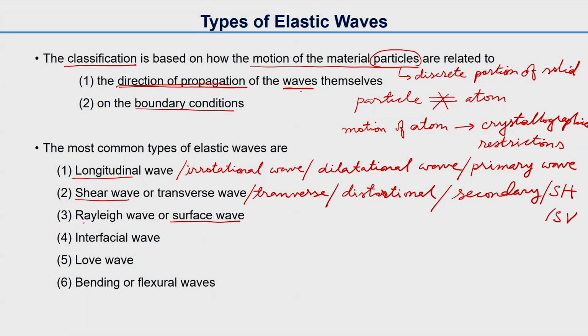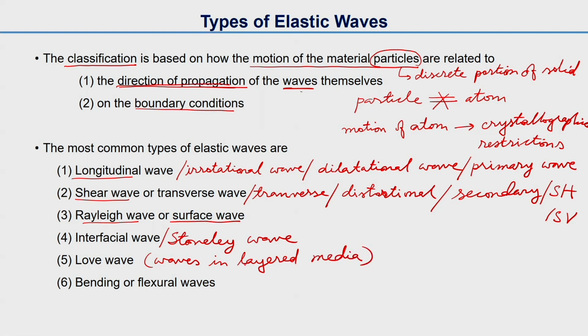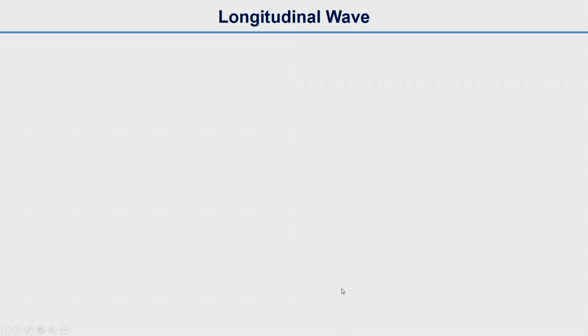Surface waves are known as Rayleigh waves, and interfacial waves are called Stoneley waves. Love waves are waves in layered media. Bending or flexural waves are found in bars and plates. Okay, let us discuss the longitudinal wave now.